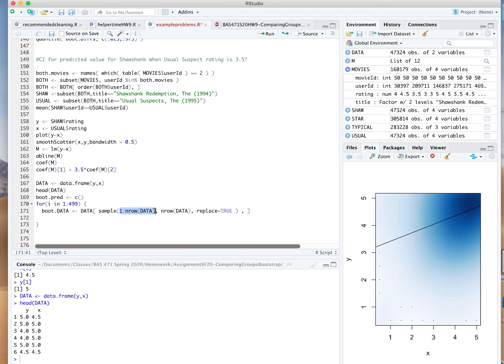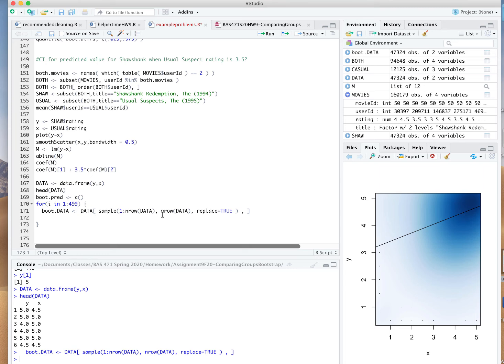This represents the row numbers of my originally recorded data. The number of observations that I need to pick with replacement from that integer sequence is nrow of data. I need to construct an equally sized data set for each of these bootstrap samples. And I'm going to do this with replacement. There's a chance that I will select the same row twice. Some rows will be included more than once. Some rows will be excluded. But once I've created that bootstrap data sample, I can go and fit that regression line.